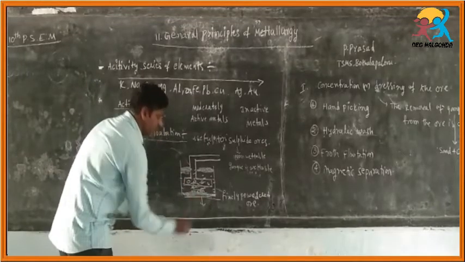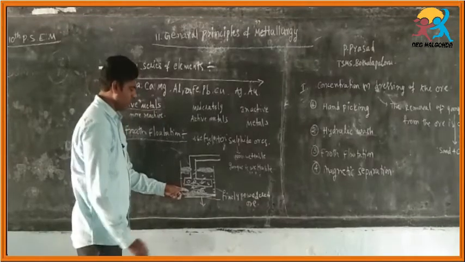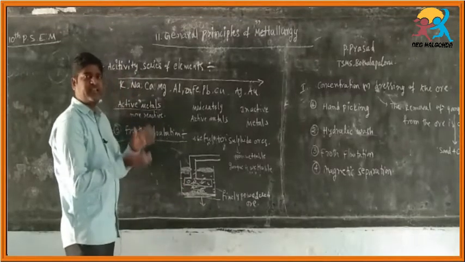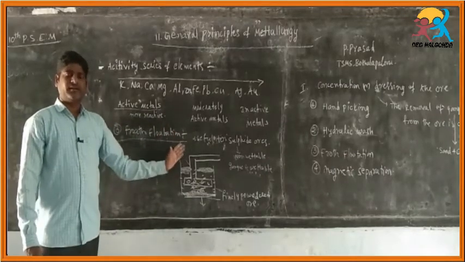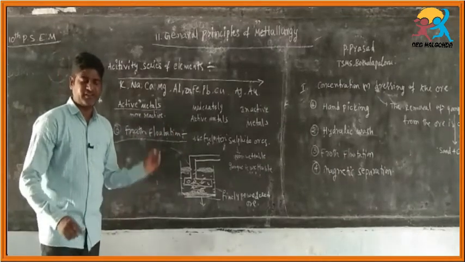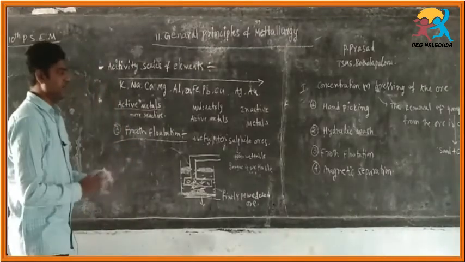at the bottom of the vessel. So from this technique we can separate both the ore and the gangue. This is very useful only for sulfide ores.